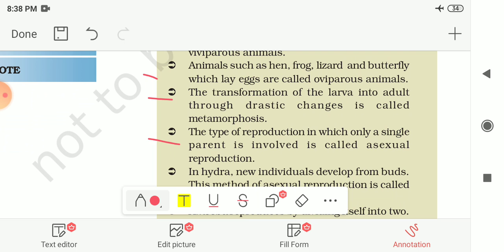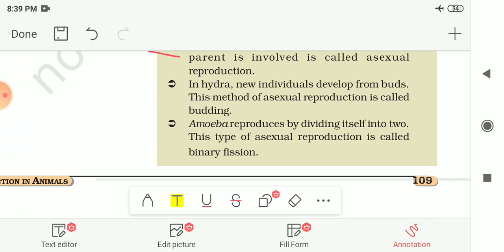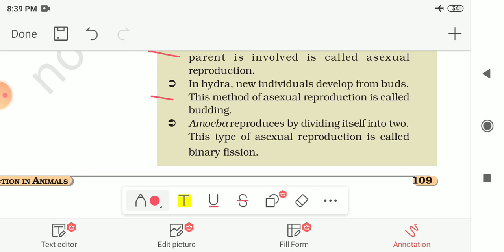The type of reproduction in which only a single parent is involved is called asexual reproduction. In Hydra, new individuals develop from buds, and this method of asexual reproduction is called budding. At the end we had seen the amoeba reproducing by dividing itself into two, and this type of asexual reproduction is called binary fission. So these are the things we had seen in this chapter.